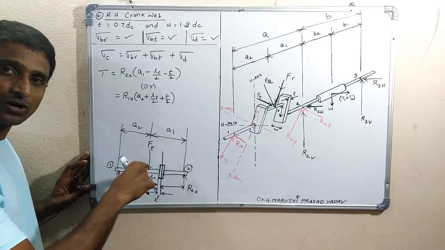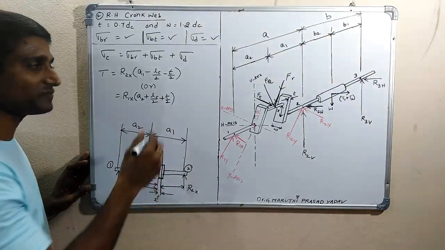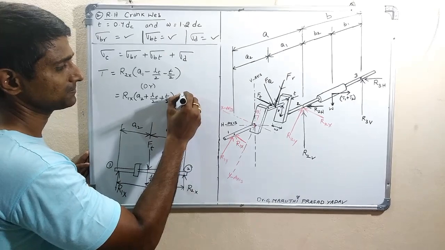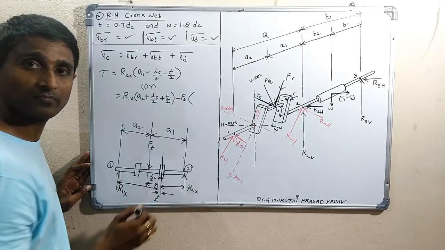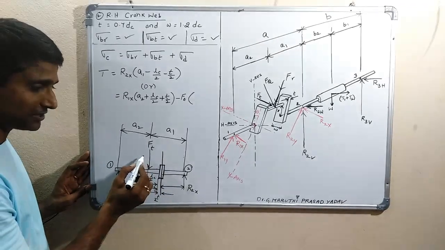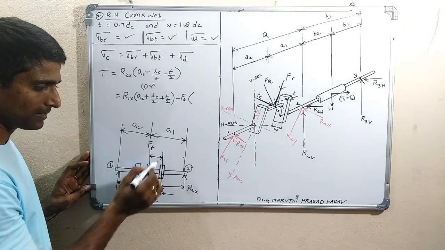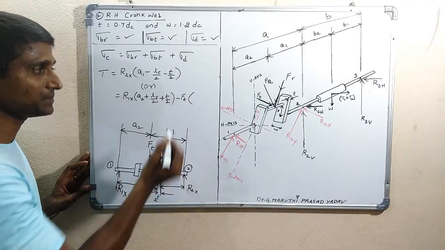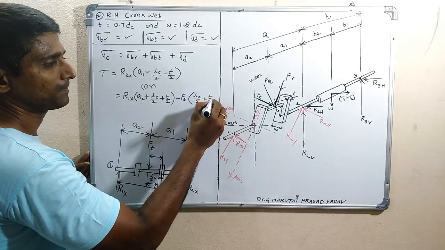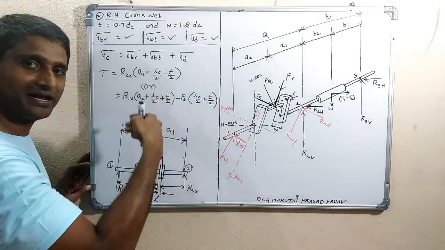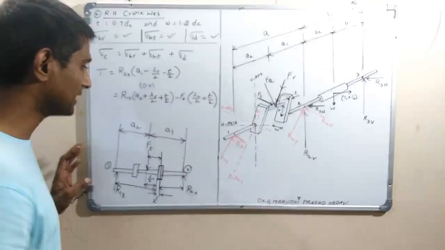This is clockwise, and counterclockwise because of Ft, minus Ft into the distance from here to here, which is LC by 2 plus T by 2. So you can take any one of these two, and finally you get the torque.